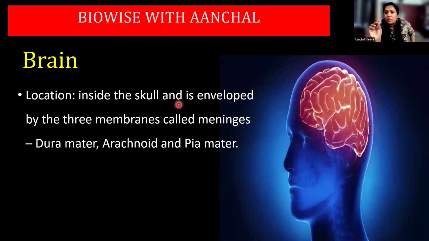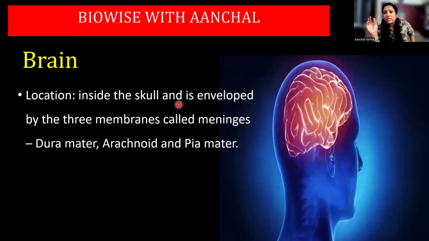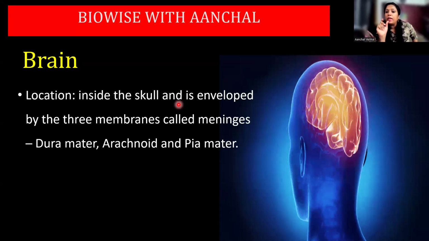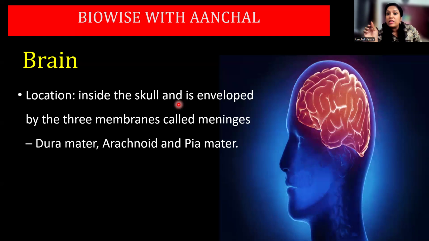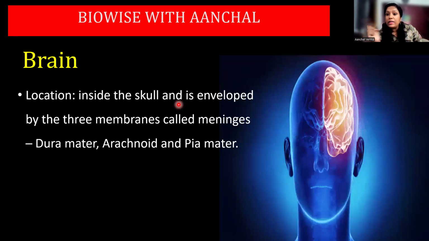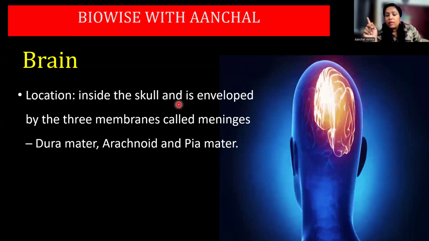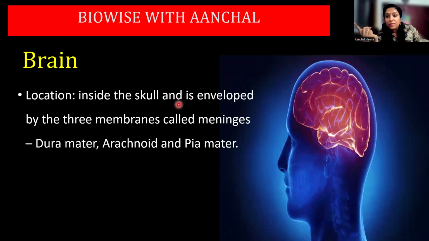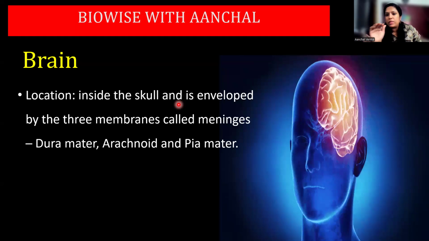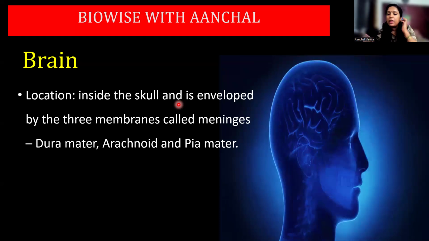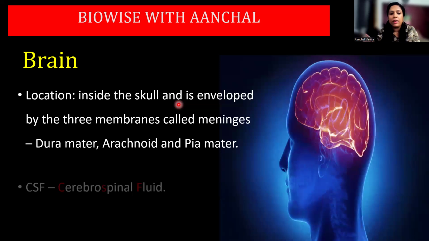Any inflammation in these meninges causes brain fever, also called meningitis. This is a suffix used for inflammation. So whenever there is inflammation in any part of your body, it is called -itis. Like bronchitis, that is your bronchioles, nephritis, your nephrons, right? Then you have conjunctivitis, meningitis. All these are inflammatory diseases, inflammation in specific organs. So the three membranes of your brain are called meninges, that is dura mater, arachnoid, and pia mater.